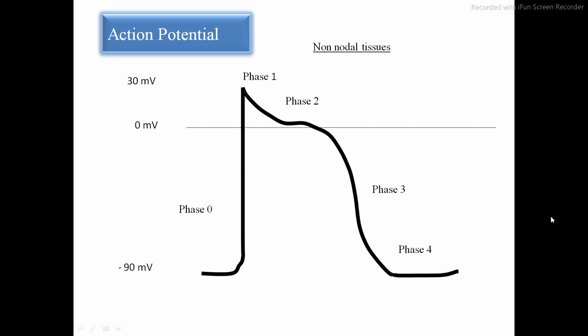Okay, and phase 4 is the resting phase. In this phase, the sodium potassium ATPase pump restores the ions to their proper concentration. And in this phase, sodium enters the cell followed by calcium and potassium efflux. It returns the cell to the normal state. And our antiarrhythmic agents act on any of these phases and alter the ion fluxes. So that is the action potential.